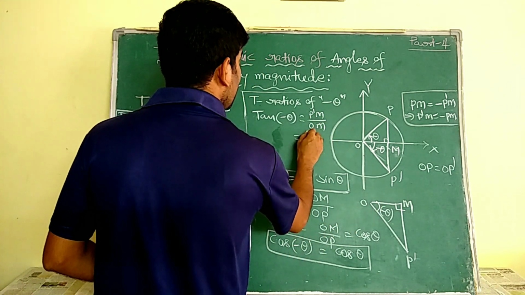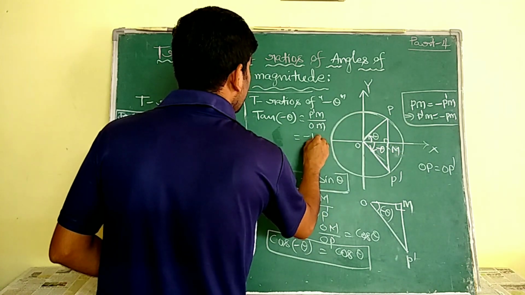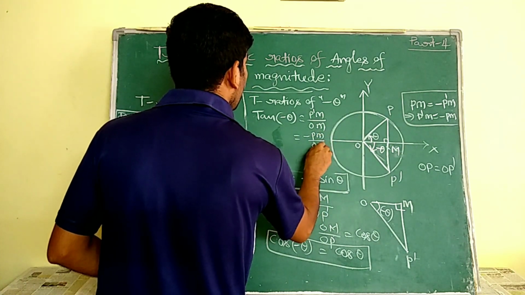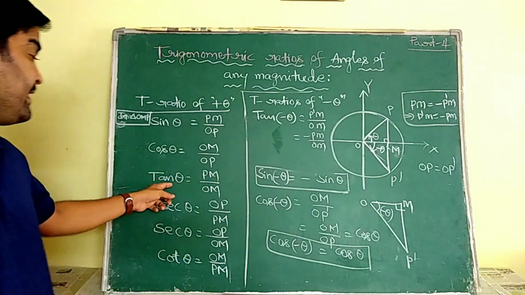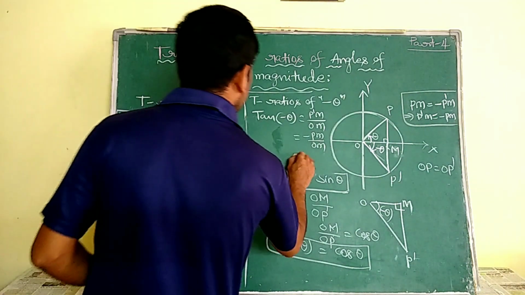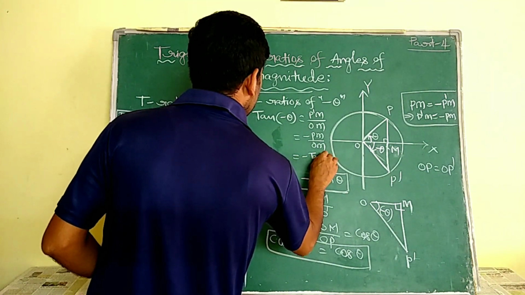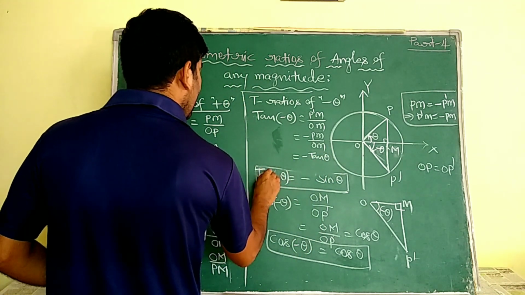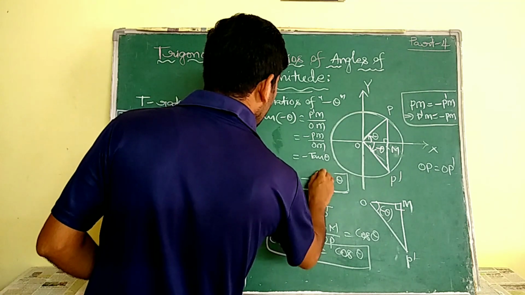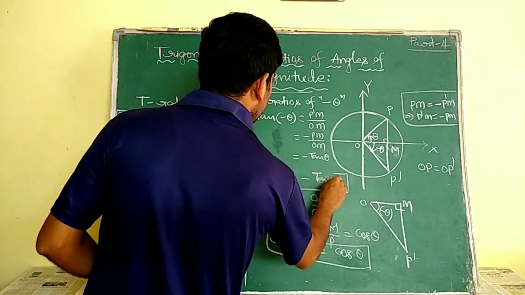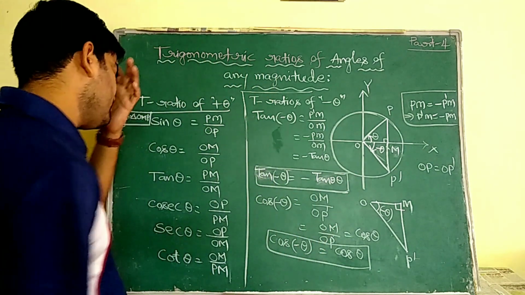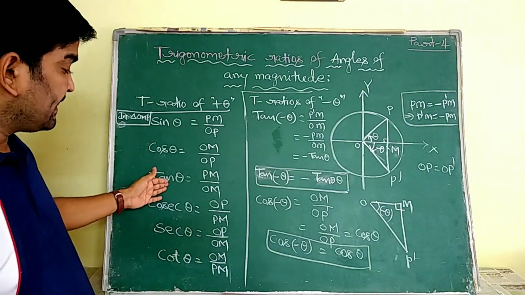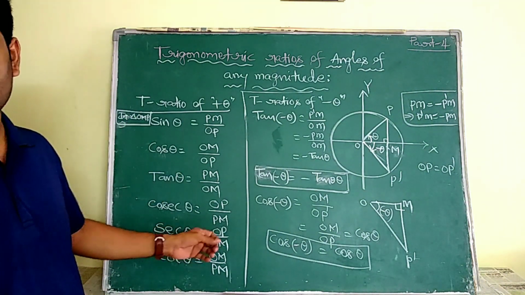P dash M is minus PM, so it is minus PM by OM, which is minus tan theta. So tan of minus theta is equal to minus tan theta. Similarly, we are going to write the remaining ratios also.